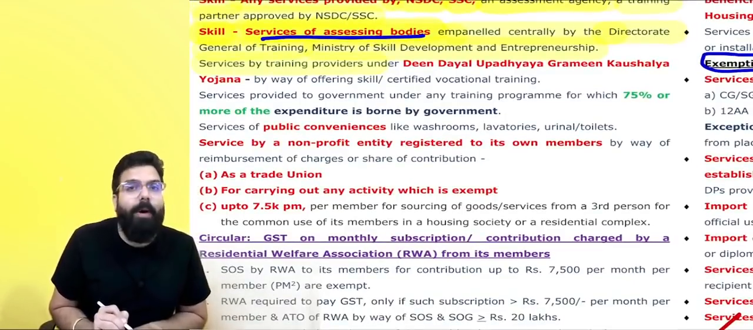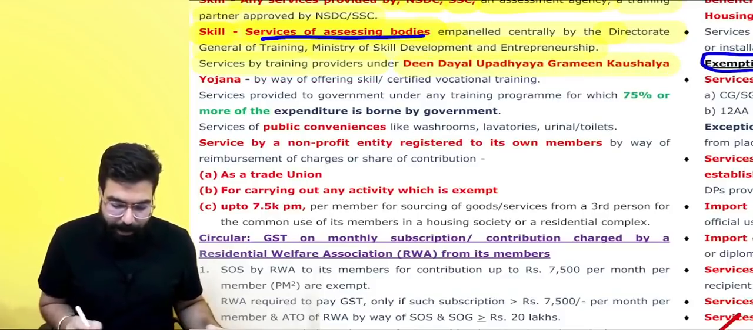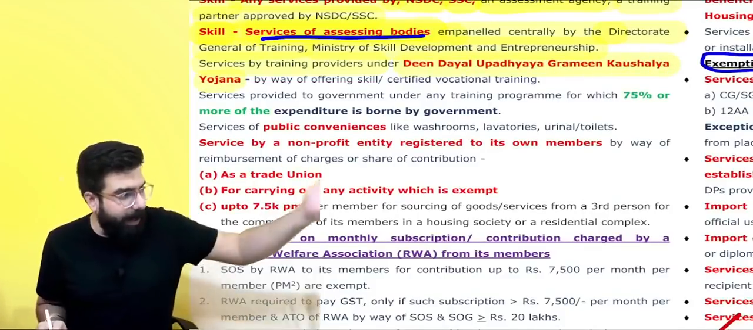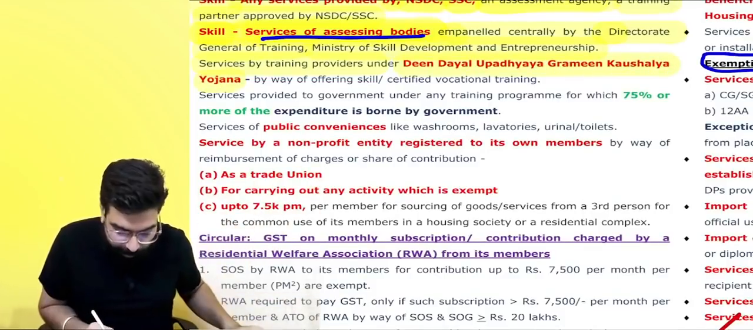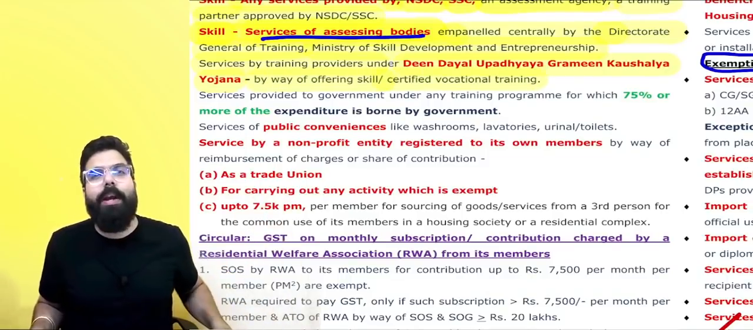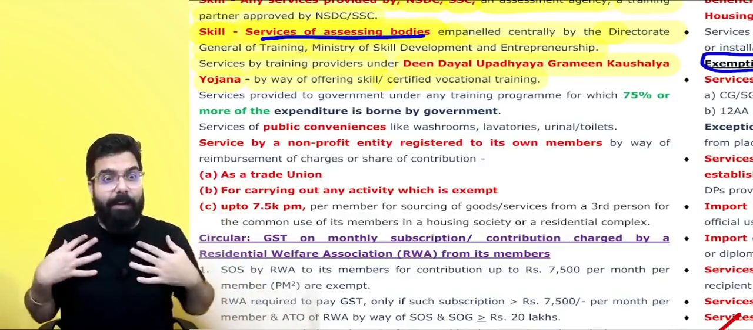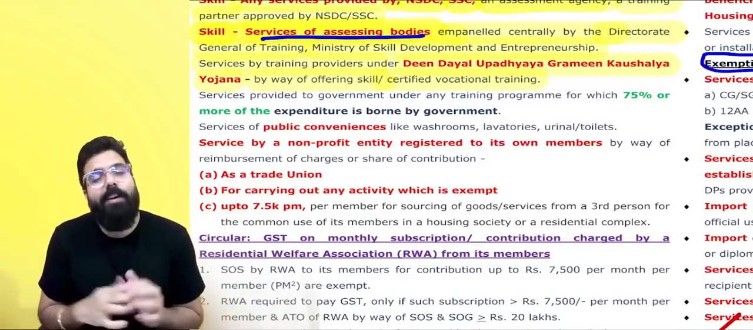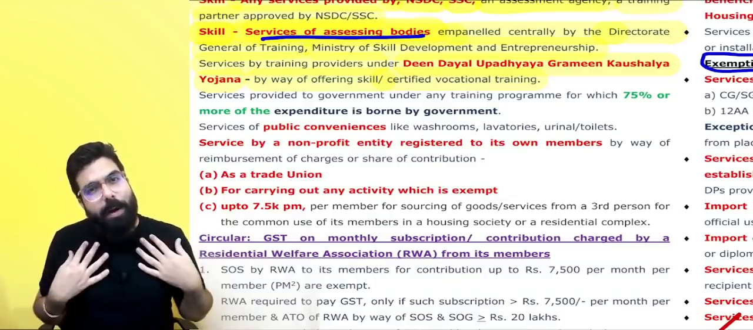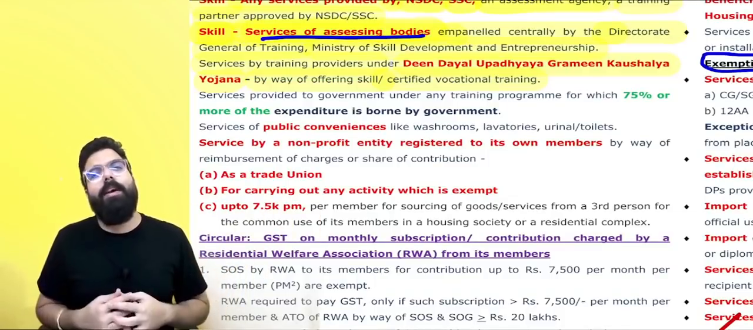Next, services by a training provider. Suppose I am a training provider under Deen Dayal Upadhyay Gramin Kaushalya Yojana, and I teach people skills. By way of offering skill or certified vocational training, whenever I give skill to people, I will not charge any GST. Or I am a skilled GST trainer under the NSDC, providing skill to people as a trainer. I will not charge any GST.